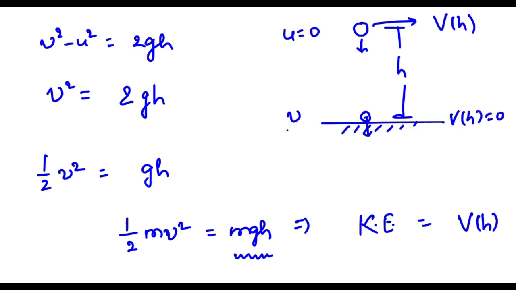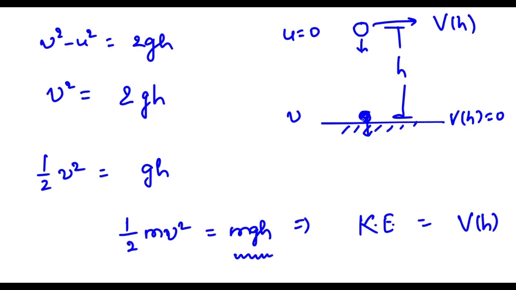So potential energy is 0, but there is kinetic energy, half mv square. And at this point here, potential energy is mgh, and we are releasing it from here. Ultimately, what is happening? This potential energy is being manifested into kinetic energy.